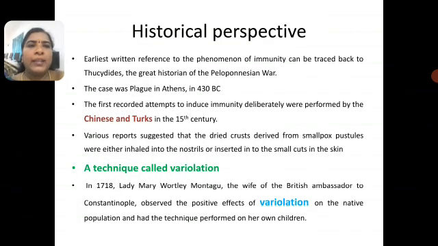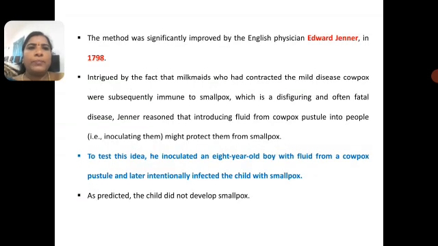In the historical perspective, the earliest written record is with Louis Pasteur. Louis Pasteur discovered the smallpox vaccine and also the rabies vaccine. The technique is called variolation. In 1718, Lady Mary Wortley Montagu, wife of the British ambassador, observed variolation, and the method was later used by the English physician Edward Jenner.